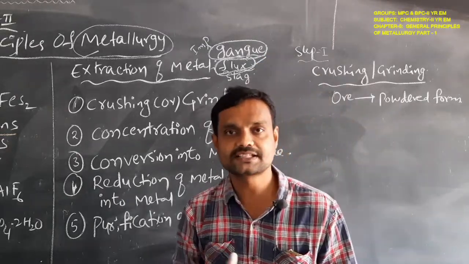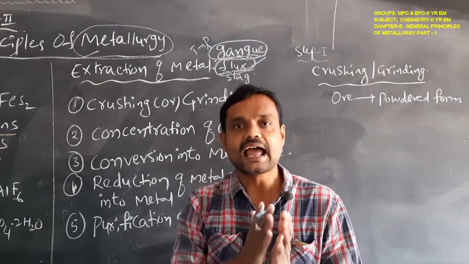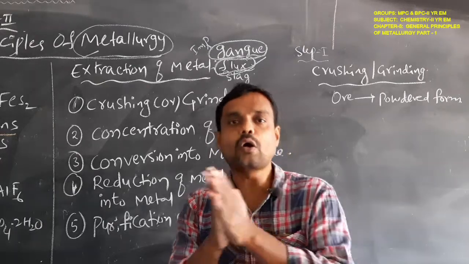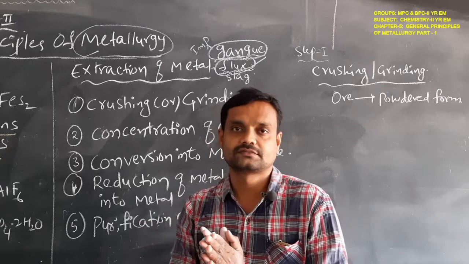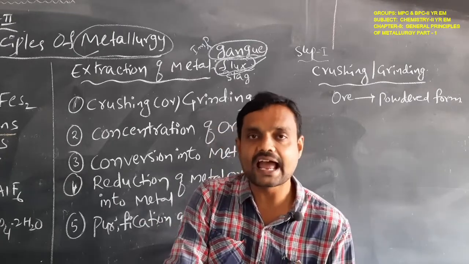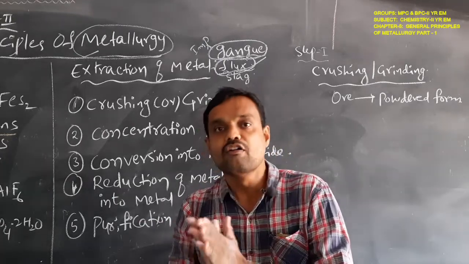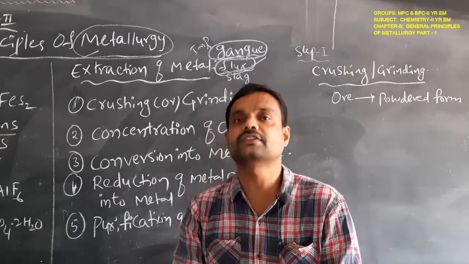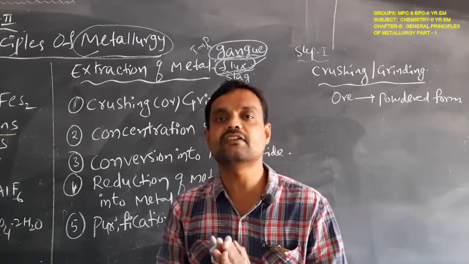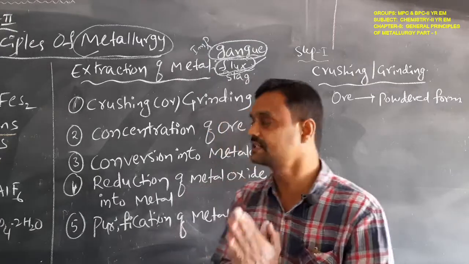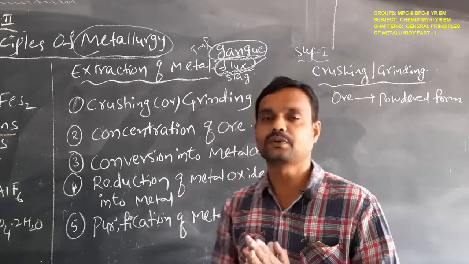Okay students, flux means an extra substance added to the ore for lowering the melting point of the gangue, that is called a flux. Next, slag. Simple.